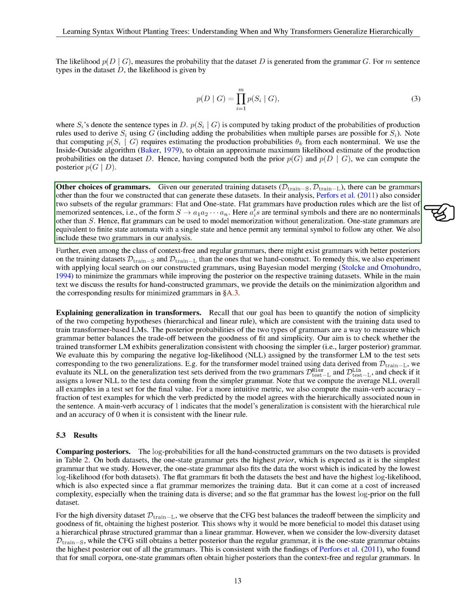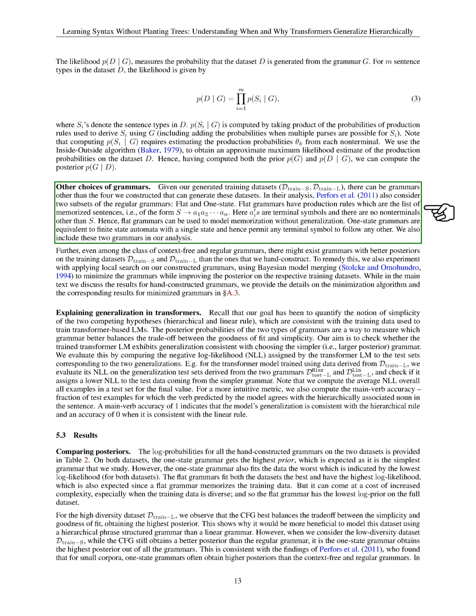We looked into 2 subsets of regular grammars, flat and one-state. Flat grammars consist of production rules that list memorized sentences, without any non-terminals other than the starting symbol S. These grammars are useful for memorization without generalization. On the other hand, one-state grammars are similar to finite-state automata with a single state, allowing any terminal symbol to follow another. We included these 2 types of grammars in our analysis as well.